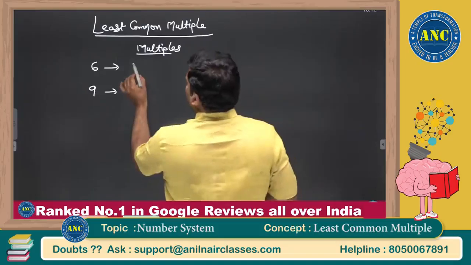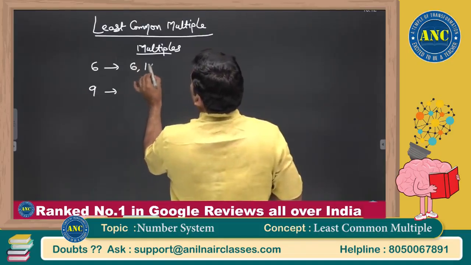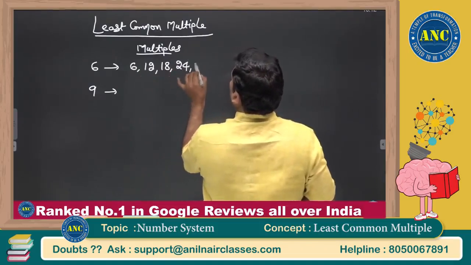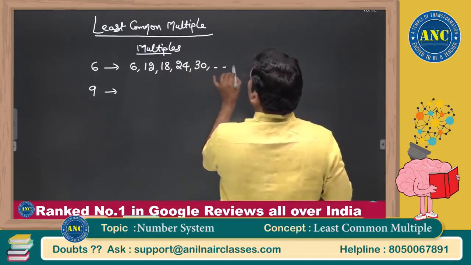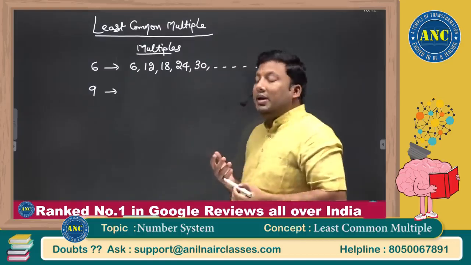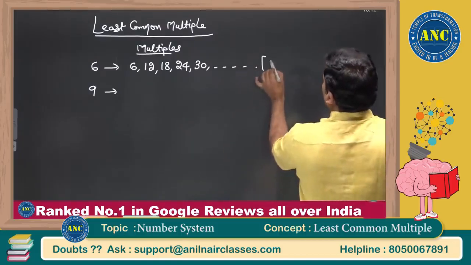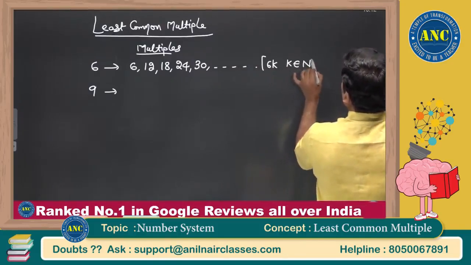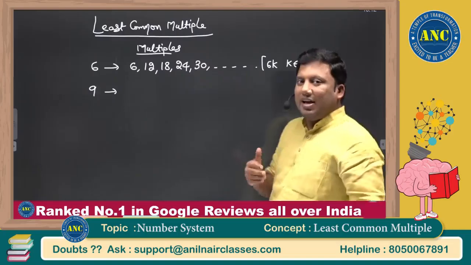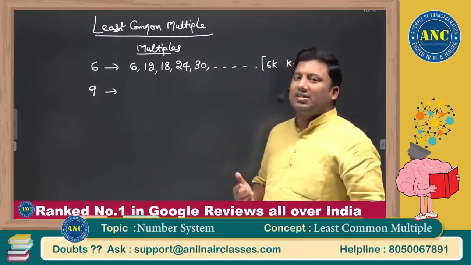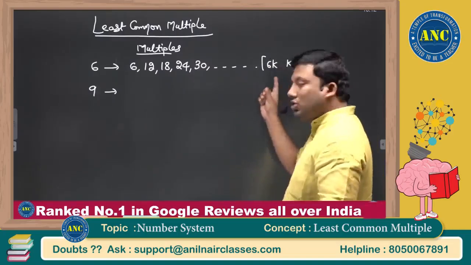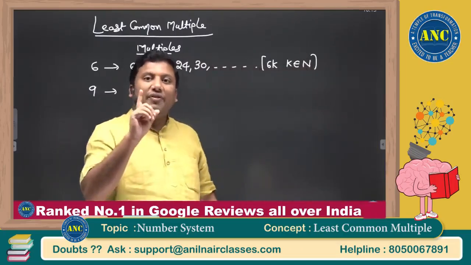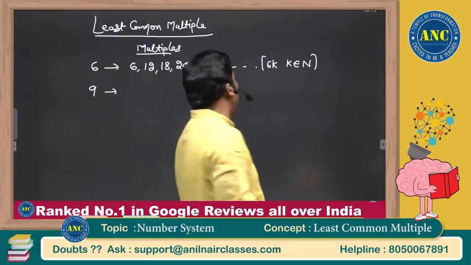6 ones are 6, 6 twos are 12, 6 threes are 18, 6 fours are 24, 6 fives are 30, and so on. Any multiple of 6 is of the form 6k, where k is a natural number. Don't take k as 1 by 2, I will get 3, and 3 is a factor of 6. K is a natural number.